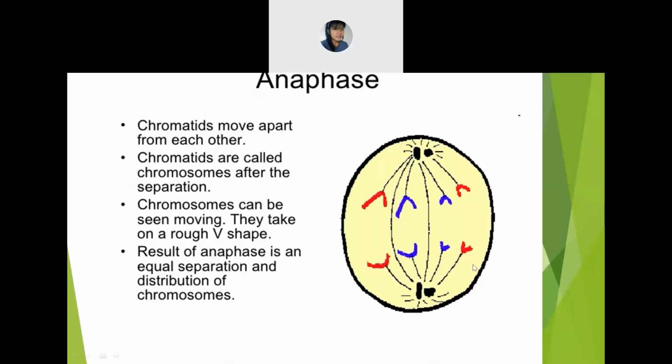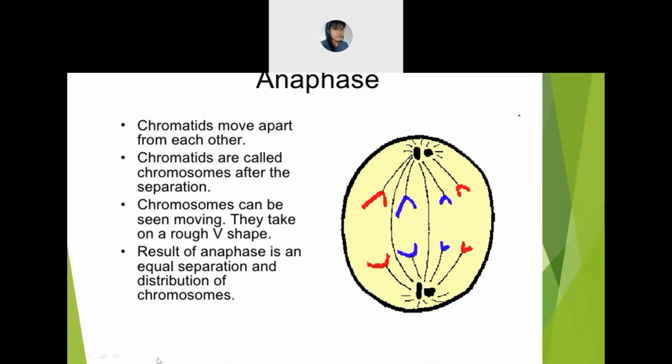And the chromosomes, what will you find? You can see them moving, and they will move towards the opposite poles, means up and down. And what is the shape of this chromosome? The shape that you will find is V shape. This is V shape, no? And what is the result of this anaphase? The result is that there will be equal separation, or else you can say equal distribution in both sides, up and down. Is it clear about the anaphase?